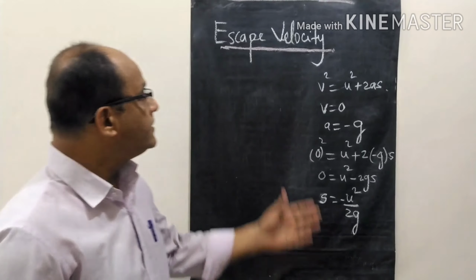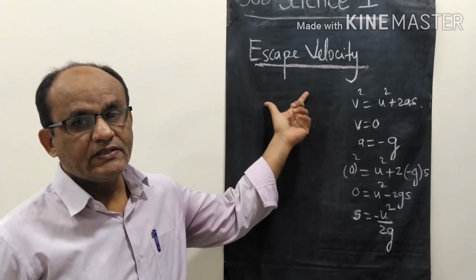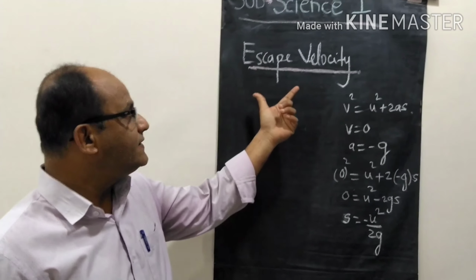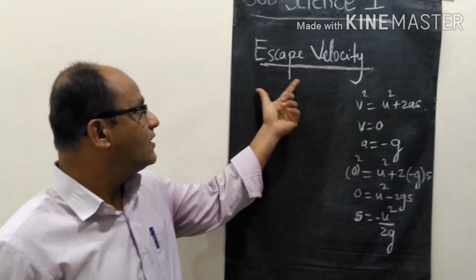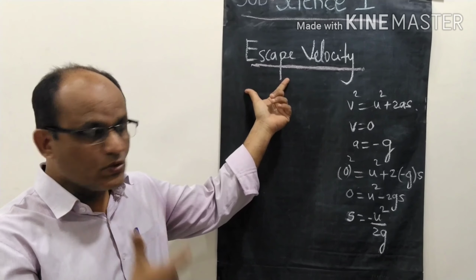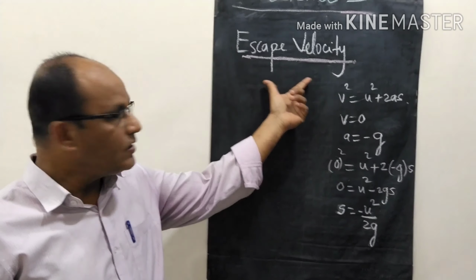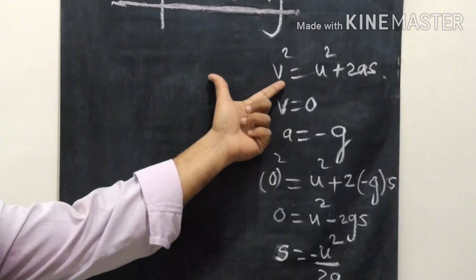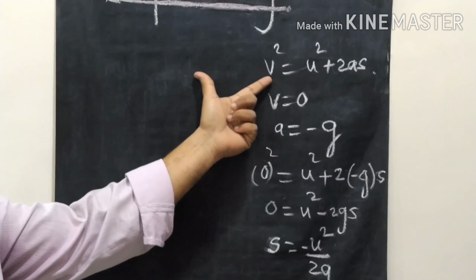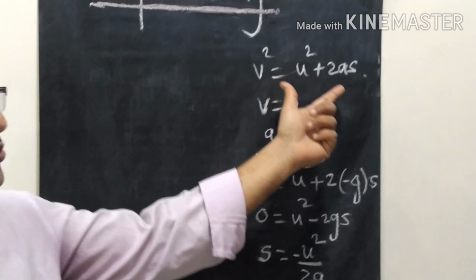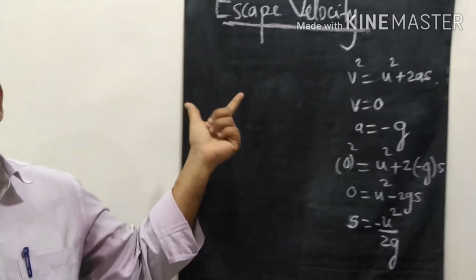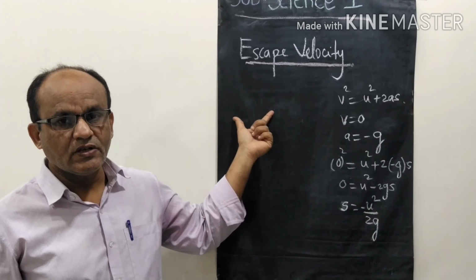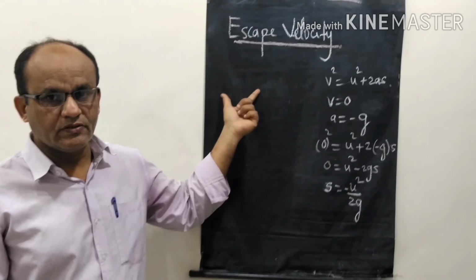Now you see here, the escape velocity. This is the last topic of this chapter, gravitation. By the name itself, you can understand. Escape means, now you will come to know the velocity. I have written one equation here. What is that equation? v square is equal to u square plus 2as. This is the third equation of motion.